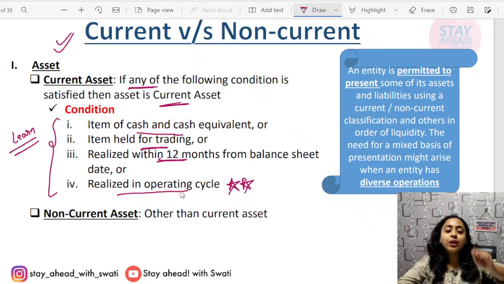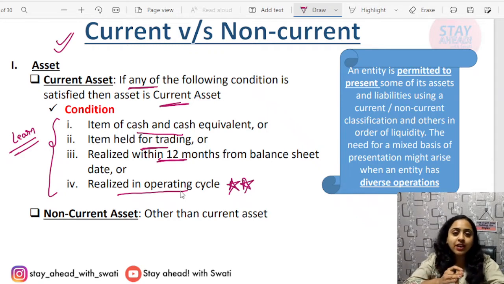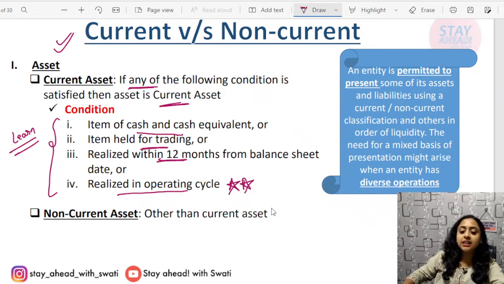Other than these 4 items, all things will be considered as non-current. Either it is cash or cash equivalent. Secondly, held for trading. Thirdly, realized in 12 months. And fourthly, it is realized in the operating cycle. Okay. Non-current asset is anything other than current asset.